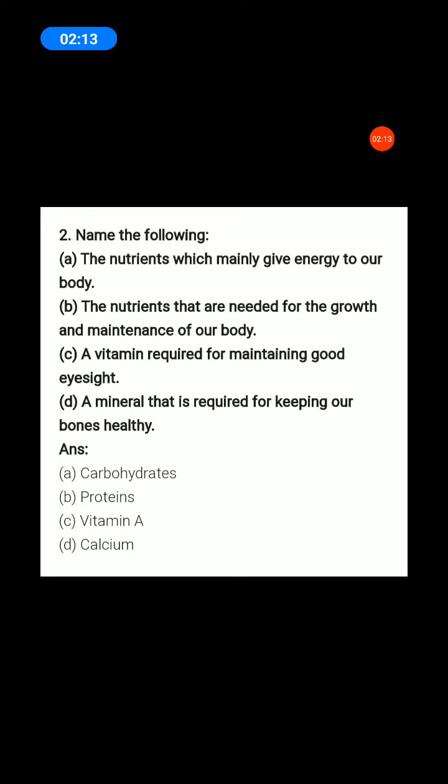Which vitamin? Vitamin A. Next, fourth one, D. A mineral that is required for keeping our bones healthy. Which mineral? Calcium. The answer is calcium. Okay. All of you write in your book.